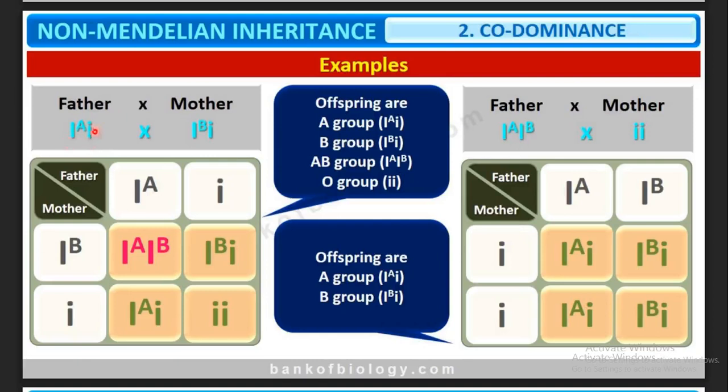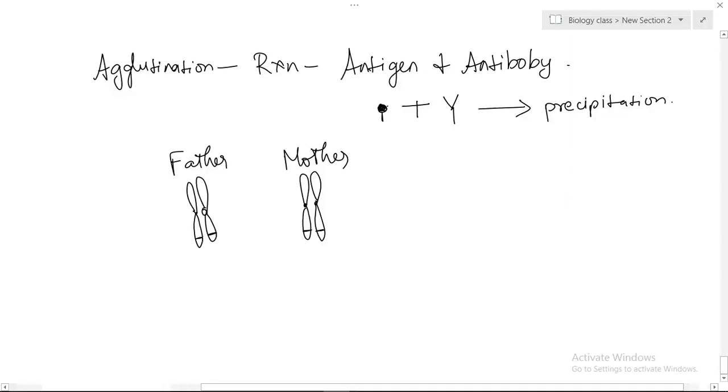Small i does not code for any antigen. The mother has IB which codes for B antigen, and lowercase i which codes for no antigen. So the father has one chromosome with allele IA, and the second chromosome has the recessive one. The mother has IB on one chromosome and the recessive one on the other. Got it?